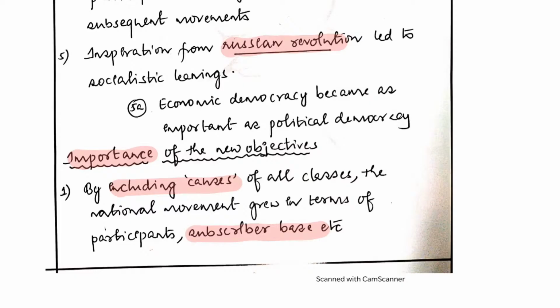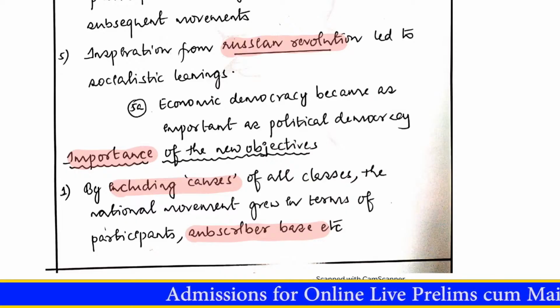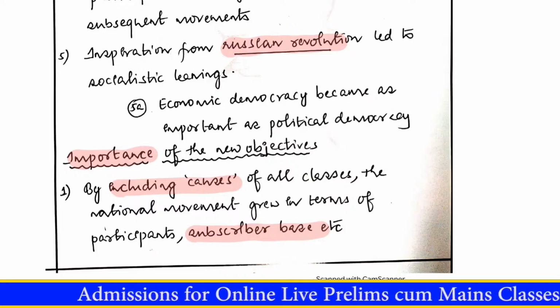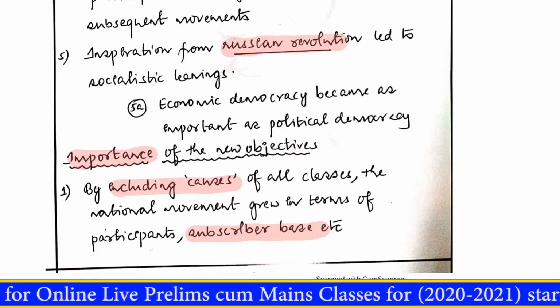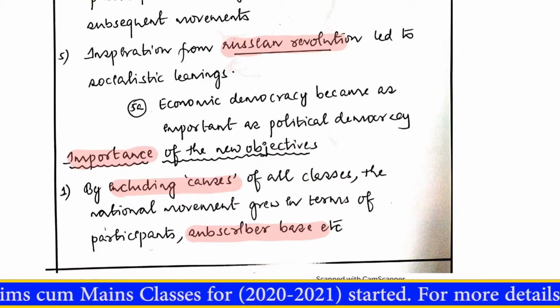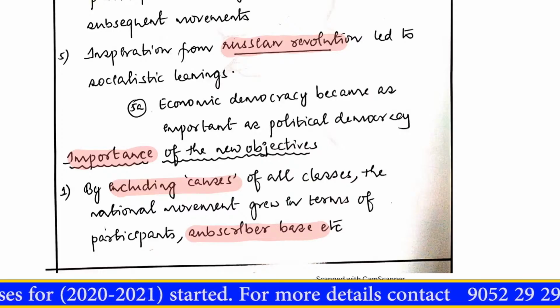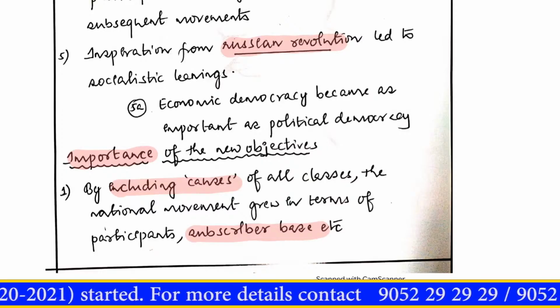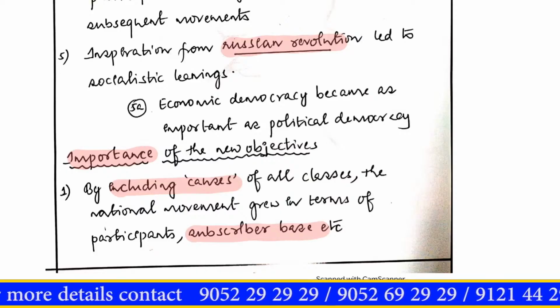So the first thing this phenomenon did was to include all the different castes and classes that were there in the society. It solidified them into a single union, and in fact, by adding the objectives of Dalits, by adding the objectives of women, by adding the objectives of different other downtrodden castes into the national struggle, we have solidified all of them under the fabric of a single entity called India. So the 1920s and 30s have actually played the role of a nationalizer and an integralizer. You have to keep that in mind. That is one of the importances of the new objectives.